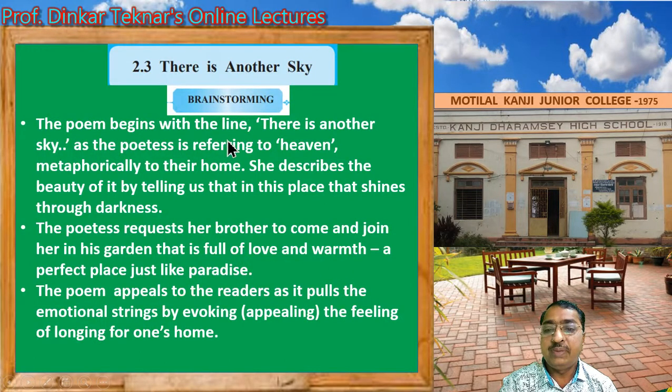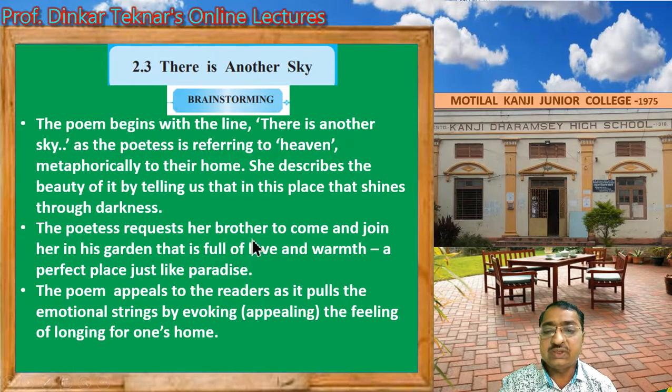The poem begins with the line, "There is another sky," as the poetess is referring to heaven, metaphorically to their home. She describes the beauty of it by telling us that it is a place that shines through darkness, means she describes her house as a heaven.